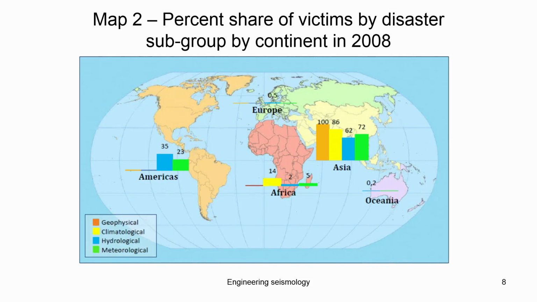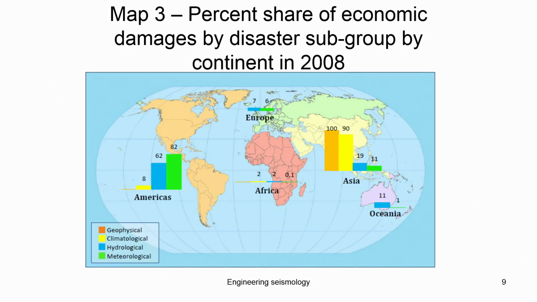In a similar way we see the economic loss. We have seen that all these 4 hazards occur, and a large amount of the victims are from Asia. If you look at it economically, the geophysical and climatological hazards cause more economic loss than the hydrological and meteorological hazards.